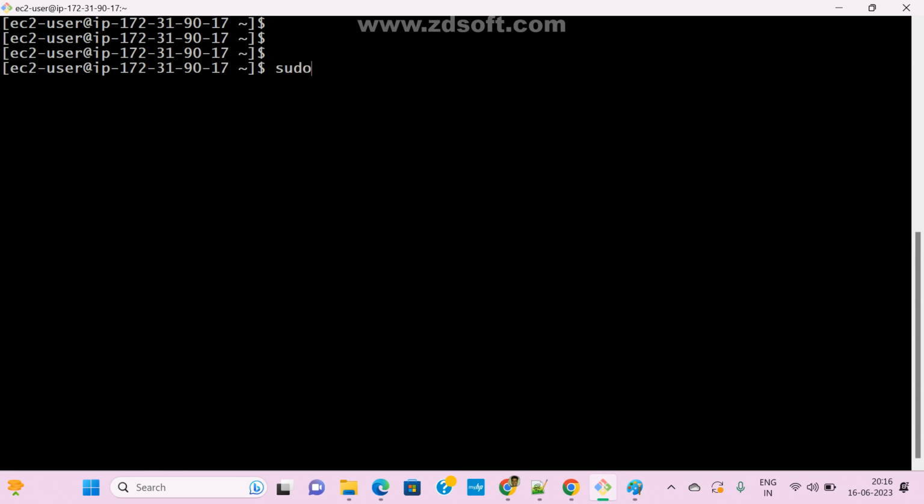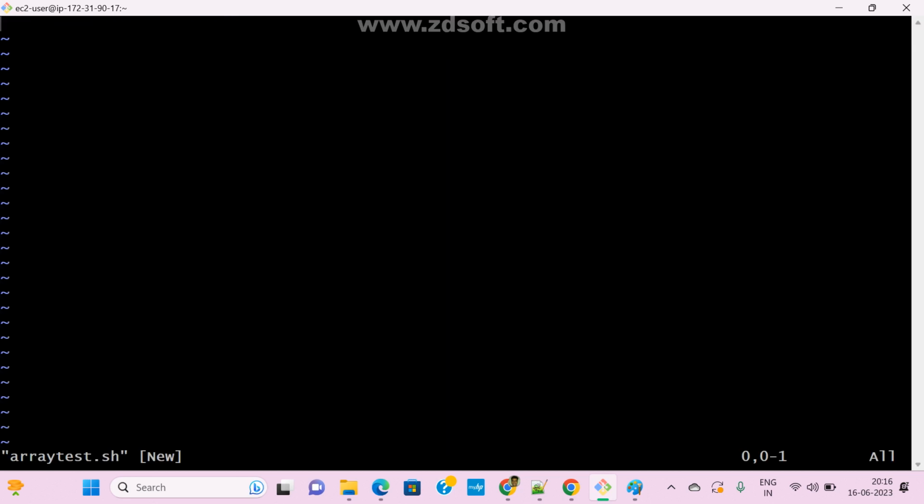Let me write one simple shell script so we can easily understand. Now see here, sudo vi array test, just I give array test dot sh file. Okay, insert. Now hash exclamation mark slash bin slash bash.